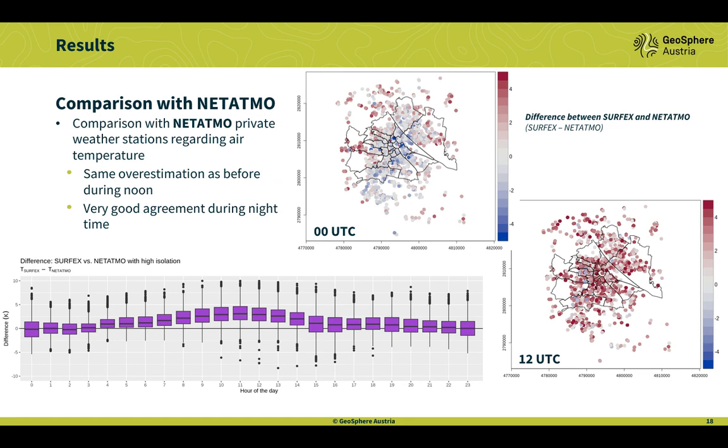But during the night, we have very good results. And we see also here the special distribution from Vienna. It's around 0 during the night, and during the noon, we have this overestimation. But it's better to have higher temperatures in summer than less.